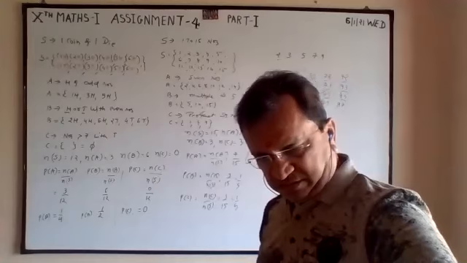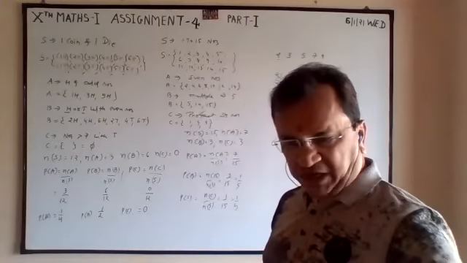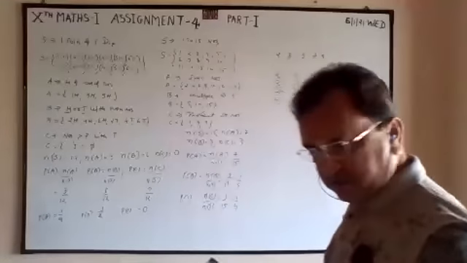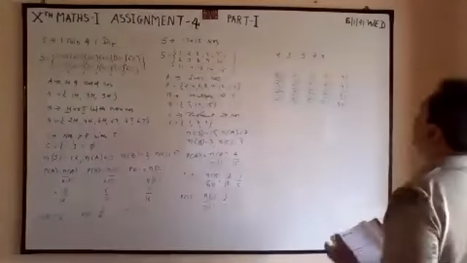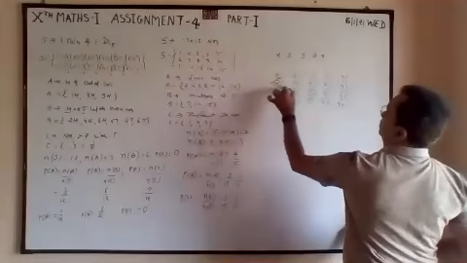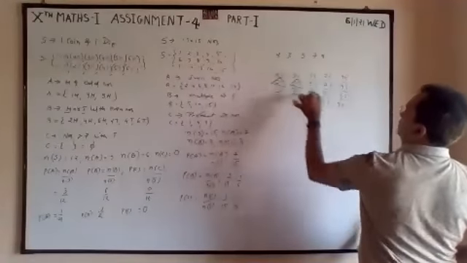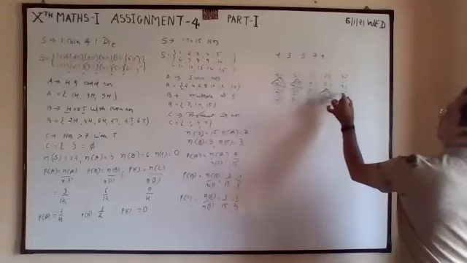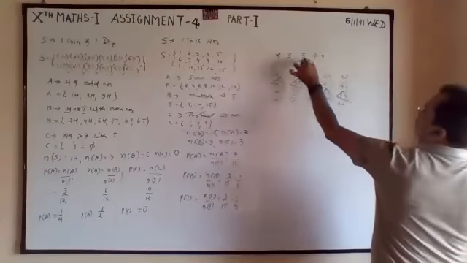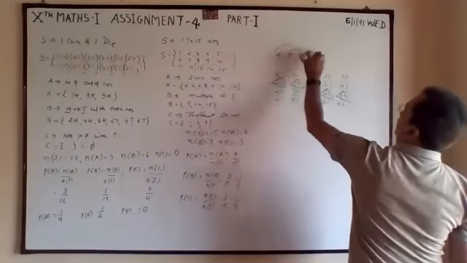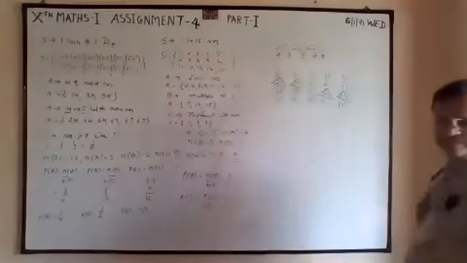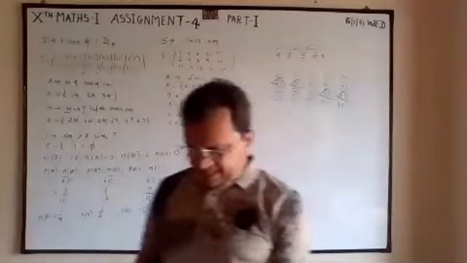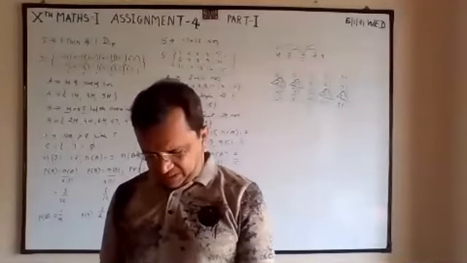Now multiple of 5 numbers. 5 and 5 is not possible. So 25, 35, 75, 95. So like that, you have to find out the answer.